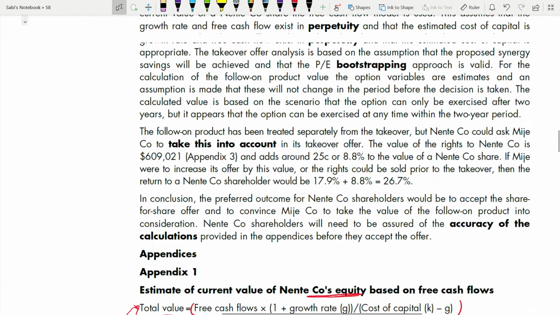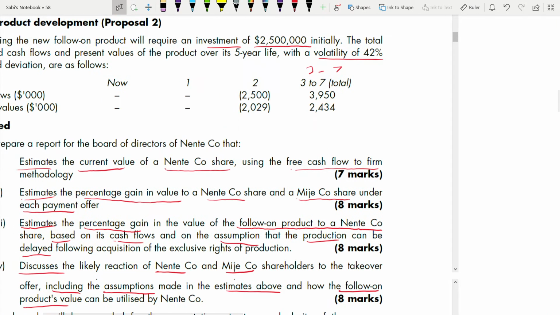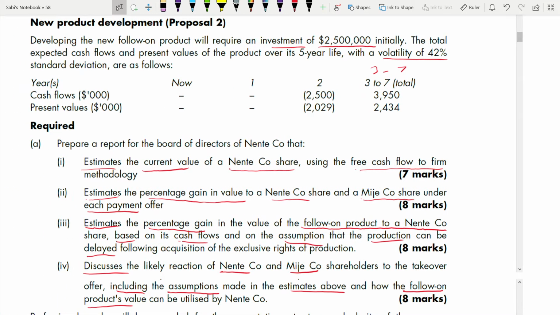Before going to cash offer, appendix 2, check your requirements. Check, are you in line with the requirements? You always have to keep checking with your requirements. Remember that. In a long page of information, you forget what you have done. Estimate the current value per share using the free cash flow to firm. First thing you have done.